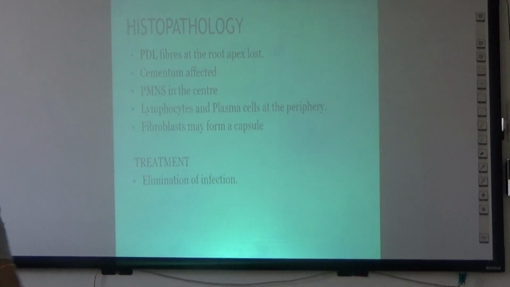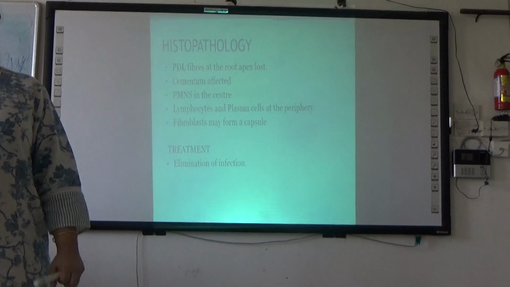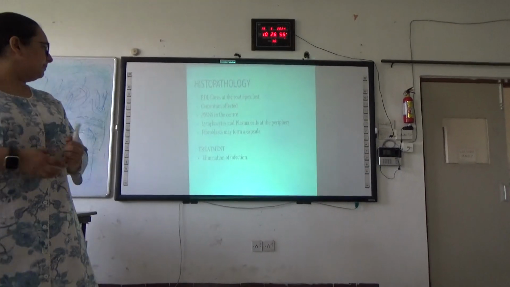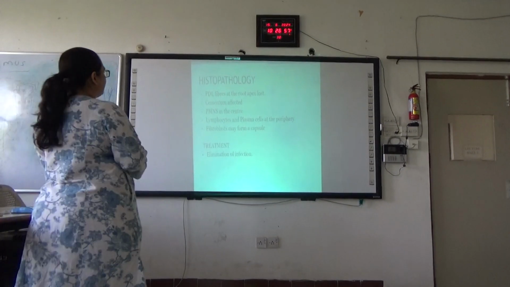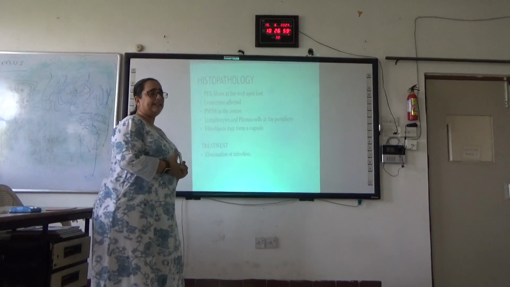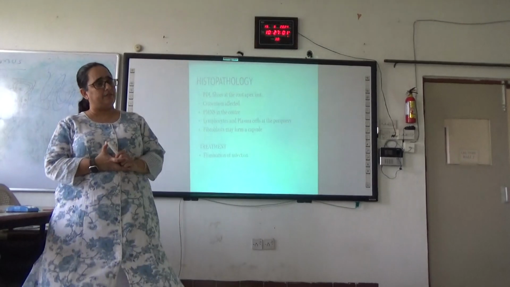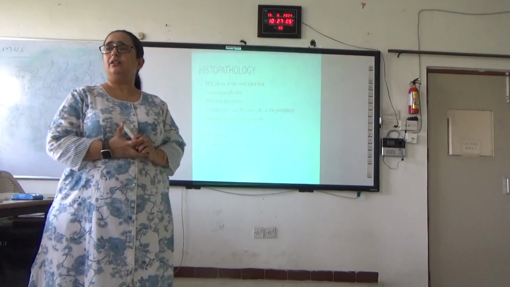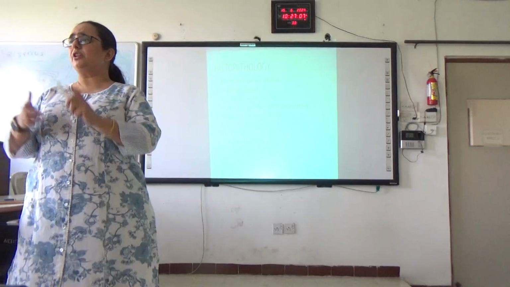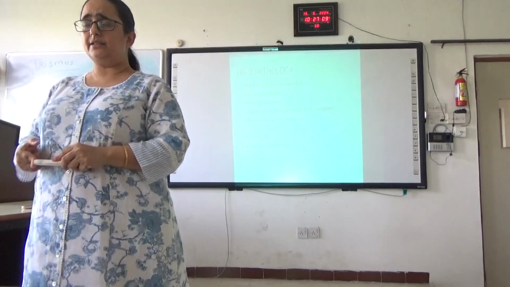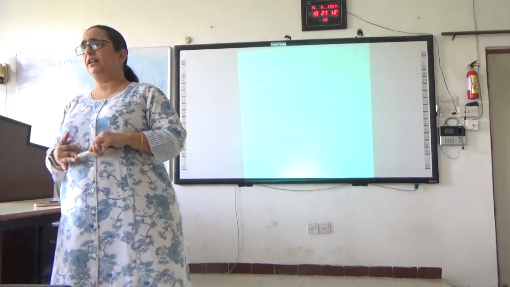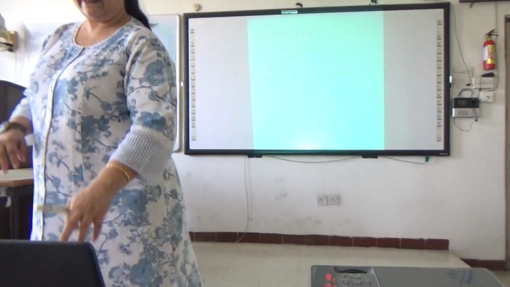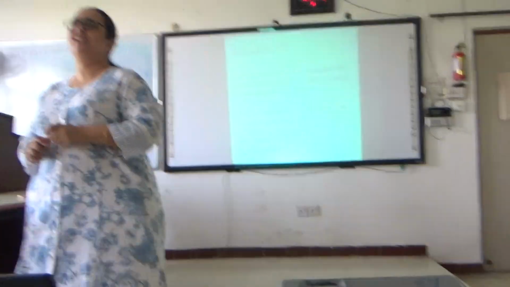Histologically you will see a similar picture. There will be lymphocytes and plasma cells present, fibroblasts may be present, and sometimes PMNs may be present in the center. Basically the treatment is to eliminate the infection, that is through root canal therapy. Okay, understood? So you understood your asymptomatic apical periodontitis, you understood your chronic apical or chronic alveolar abscess. Should we continue? So now next.